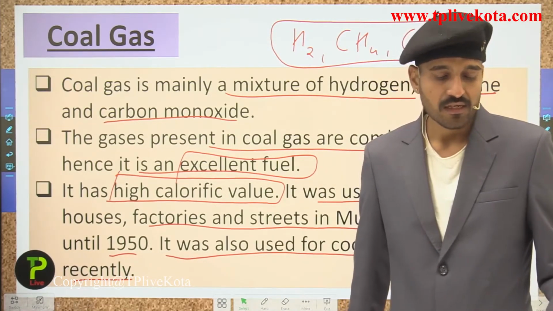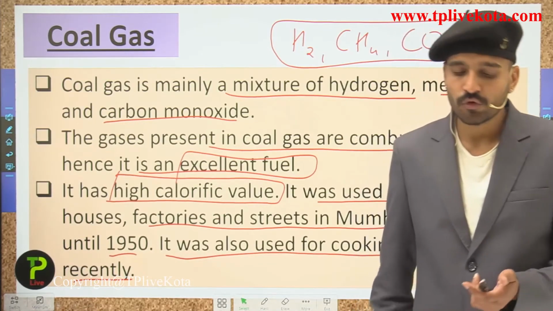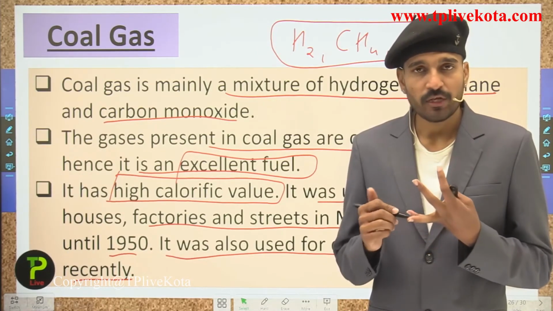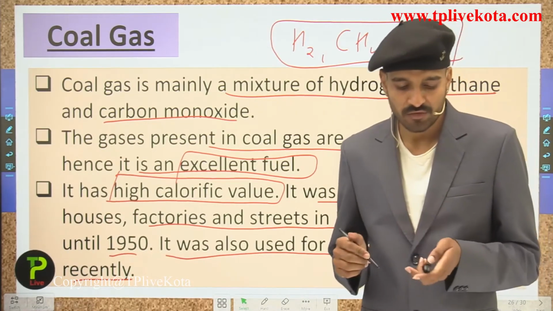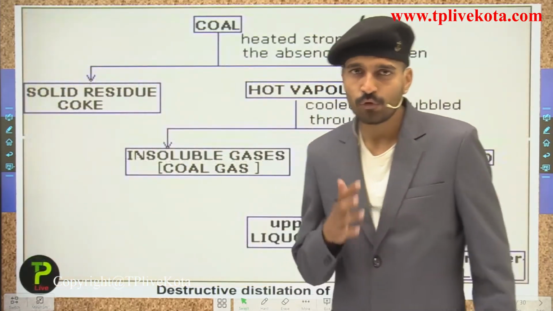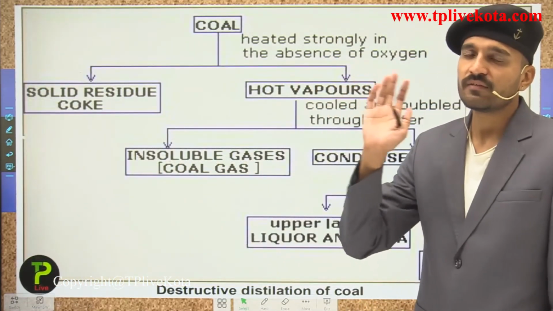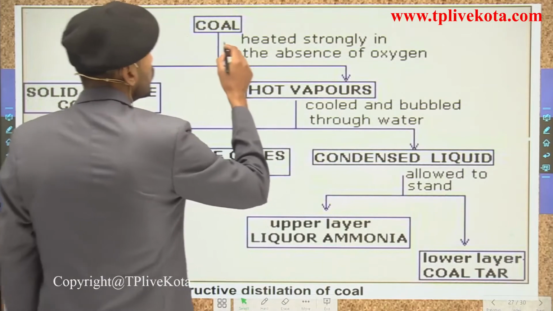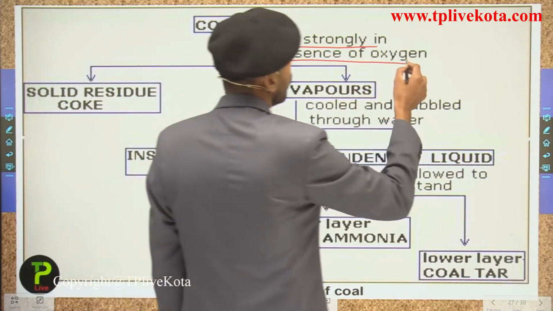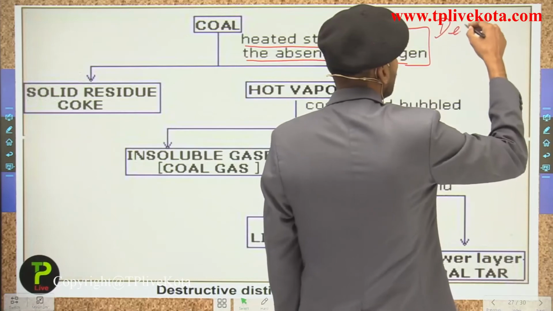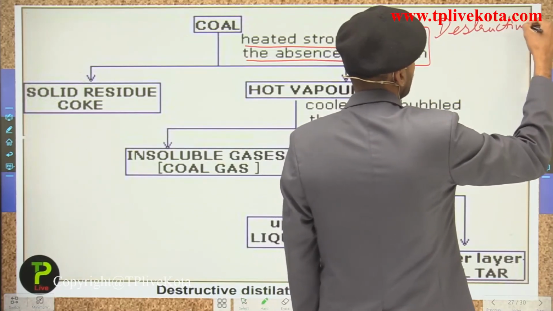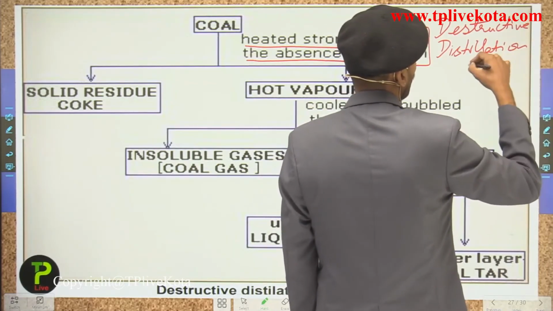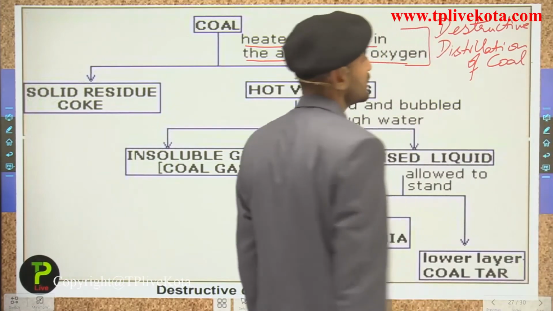So now students, this is all about the destructive distillation of coal, in which we have seen the coke, the coal tar, the ammonical liquor and the coal gas. Let us see in the next slide the flow chart, and remember this flow chart students, this would be very helpful in solving the questions. Talking about the coal, when it is heated strongly in the absence of oxygen, this process is termed as the destructive distillation of coal.